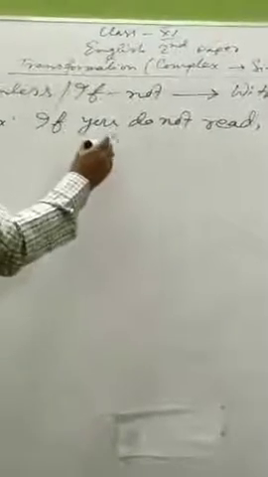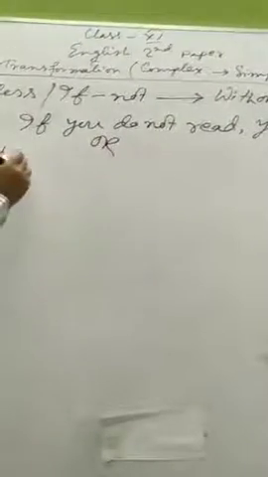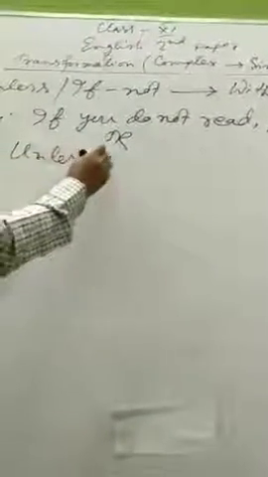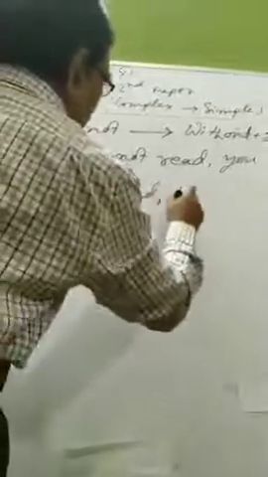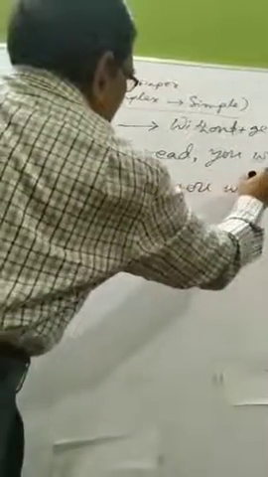If you do not read, you will fail. Or, unless you read, you will fail.